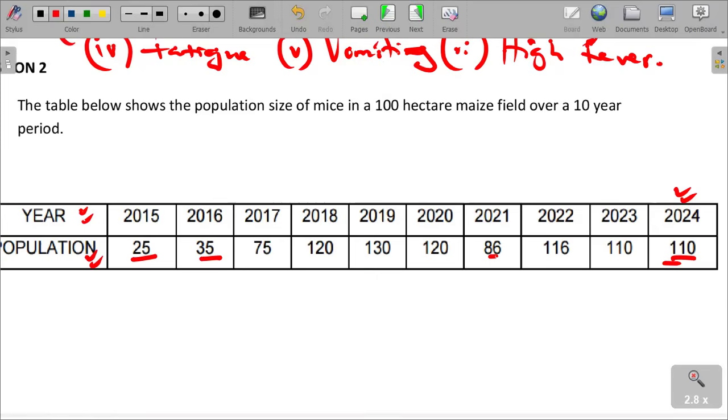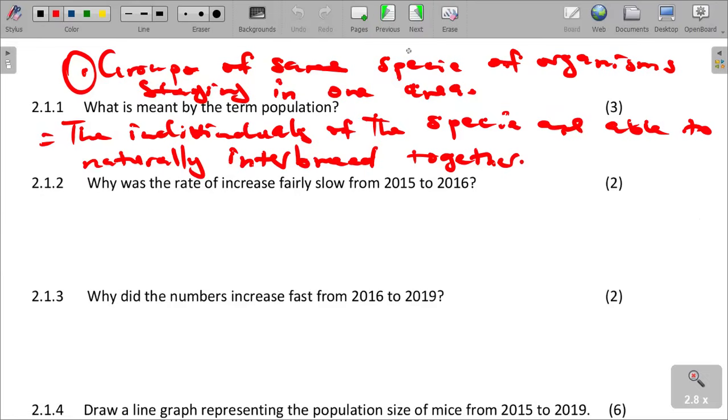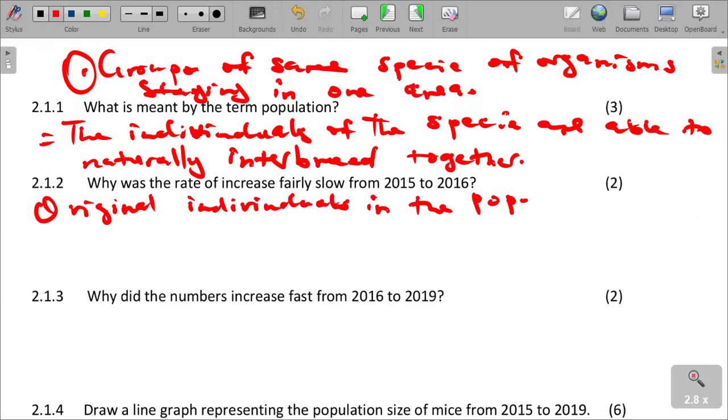One, it might be because the original population was small, the original individuals in the population were very few.